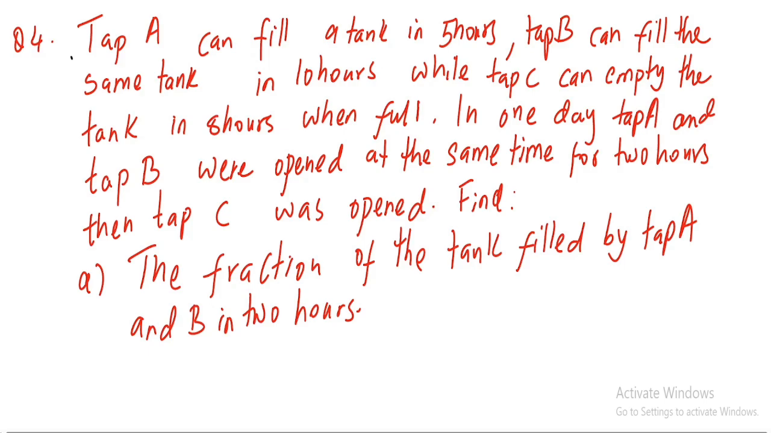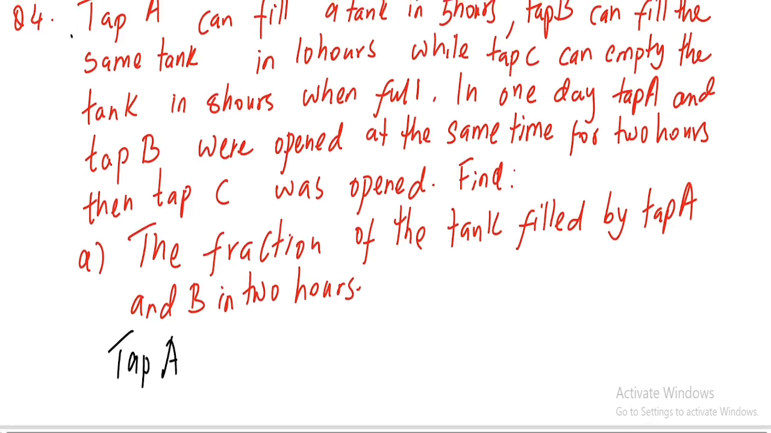Okay, now let's find the rate of each one of the taps. For now, the ones that are most important are tap A and tap B.